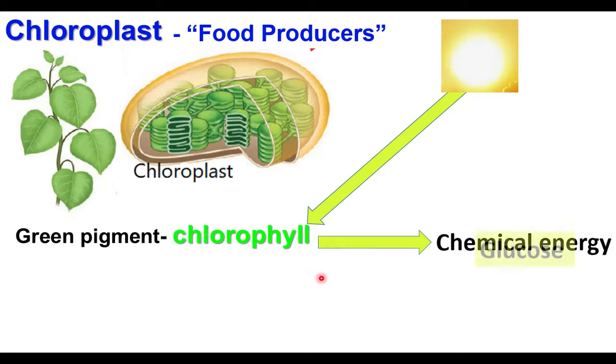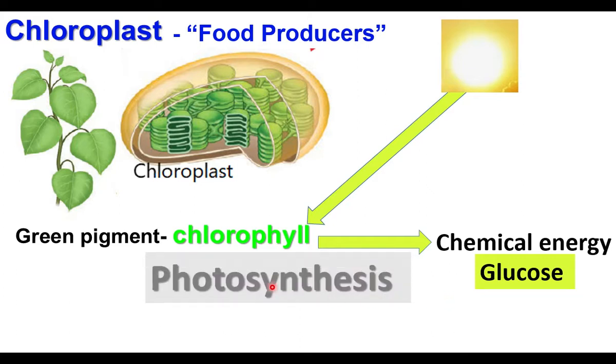What is produced? Glucose is produced by the process. So glucose is energy. Light energy is converted into chemical energy inside the chloroplast. This process is called photosynthesis. Photo means light. Synthesis means preparation. Preparation of food with the help of light is called photosynthesis.